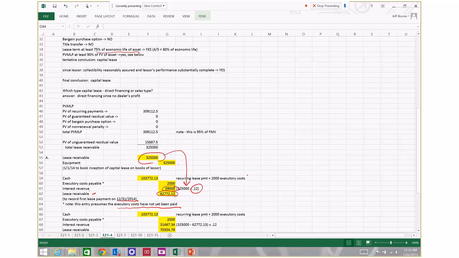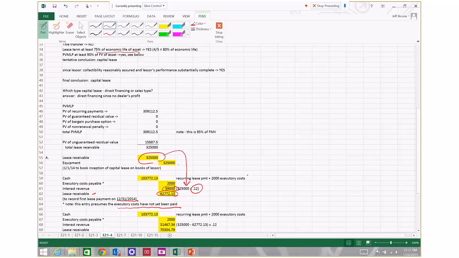So the entry: debit cash for the full cash received by the lessor, credit executory payable for cash that the lessor received from the lessee that is attributable to executory costs that the lessor has to pay on behalf of the lessee, credit interest revenue for 39,000, the portion of the interest that is accrued on this lease receivable, and reduce lease receivable by credit for the portion of the payment that is deemed to be a payment of principal. Okay, so that's the entry that's going to take place on December 31st, 2014.